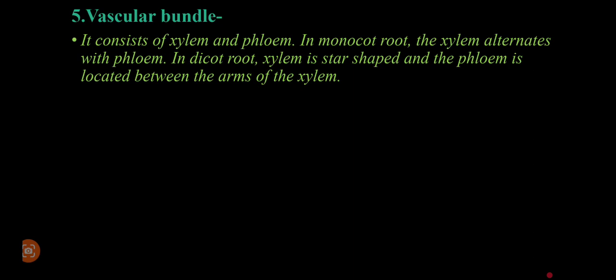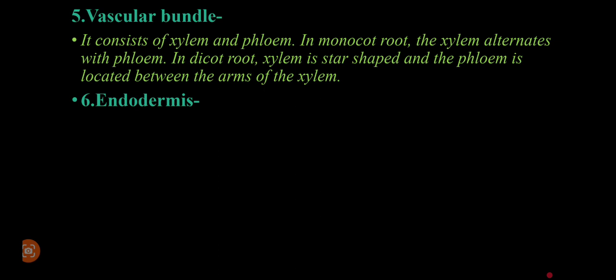When you look at the vascular bundles in the monocot root and the dicot root, you are going to see that in monocot, the xylem and phloem are alternating. In dicot, we said the xylem forms a star at the center, and of course, the phloem is found within the arms of the star.